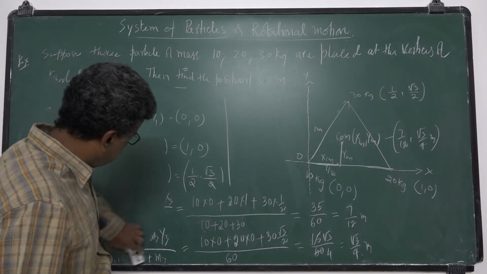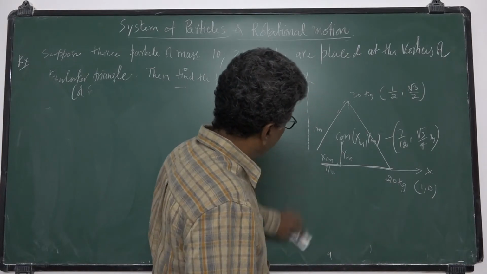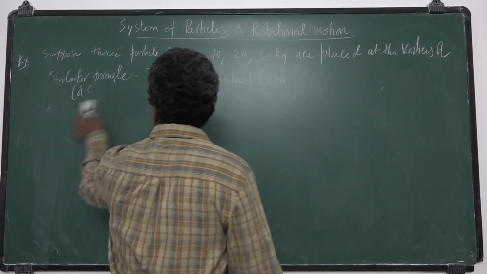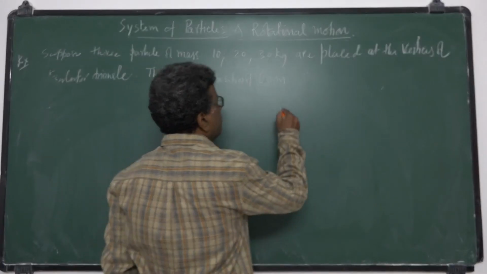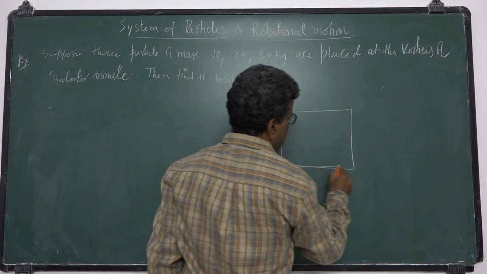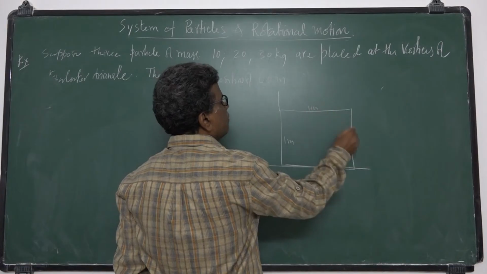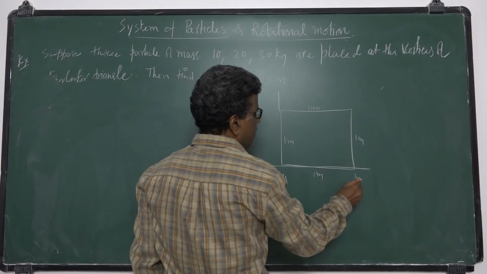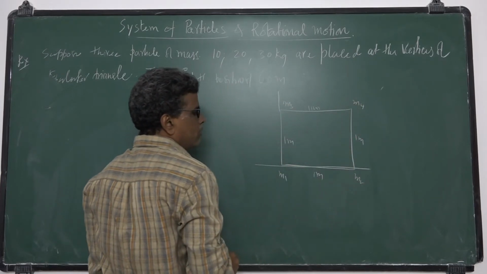We can solve many problems by using this. Suppose the particles lie at the corners of a square, with sides 1 meter. Suppose the four particles are M1, M2, M3, M4, and you want to find their center of mass.